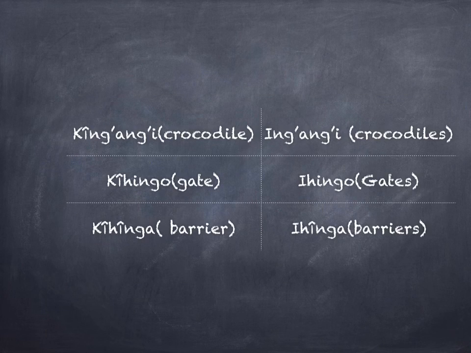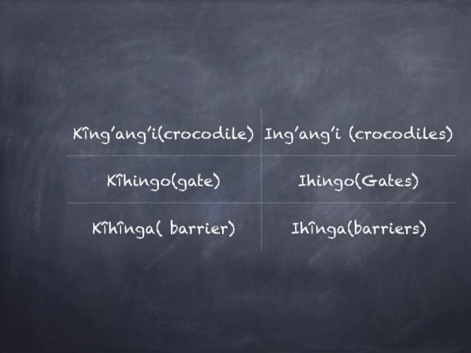To finish up for this category is king'ang'i to mean a crocodile, while ing'ang'i are many crocodiles. King'ang'i for singular, ing'ang'i for plural. One single gate is known as kehigo, while many of them become ihigo.